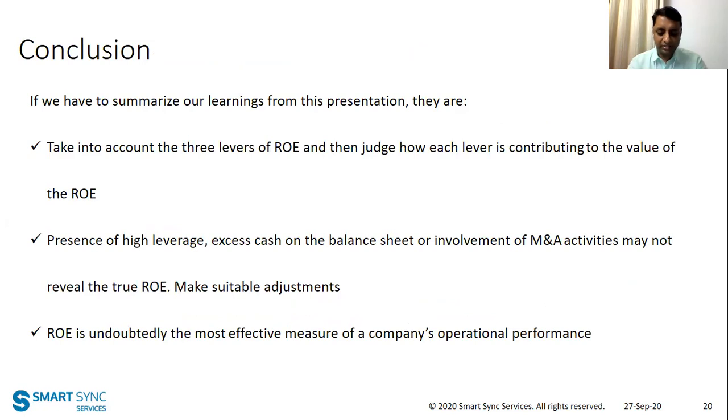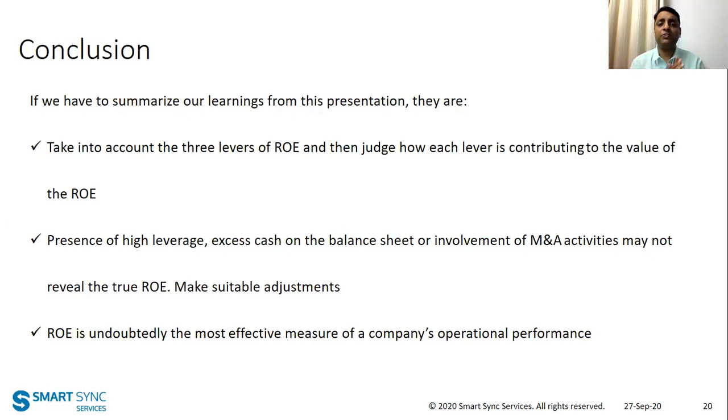So this brings us to the end of our first session of explaining key financial concepts. Today we discussed ROE. Let me just summarize. Take into account the three levers of ROE and then judge how each lever is contributing to the value of the ROE.